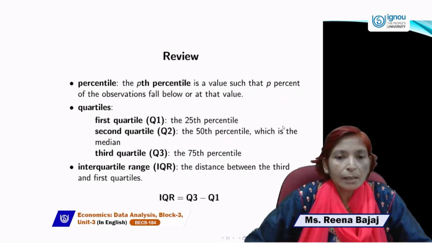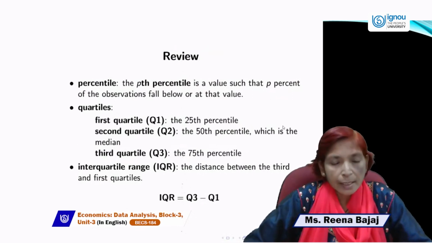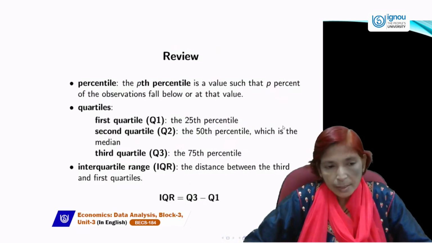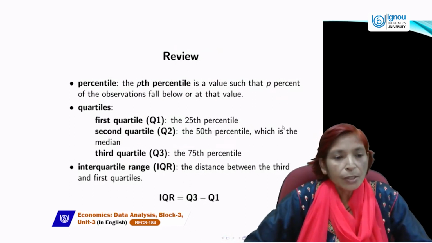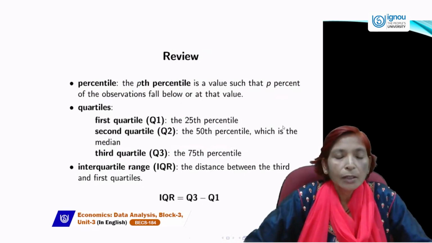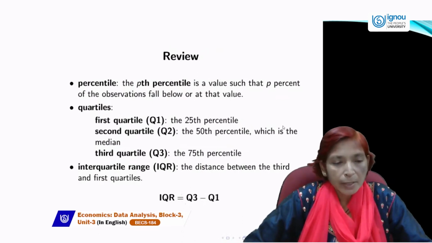So Q1 divides the series into 4 parts, Q2 divides the series into 2 parts, and Q3 divides the series into 3 parts. In terms of percentile, Q1 is the 25th percentile, Q2 is the 50th percentile, and Q3 is the 75th percentile.